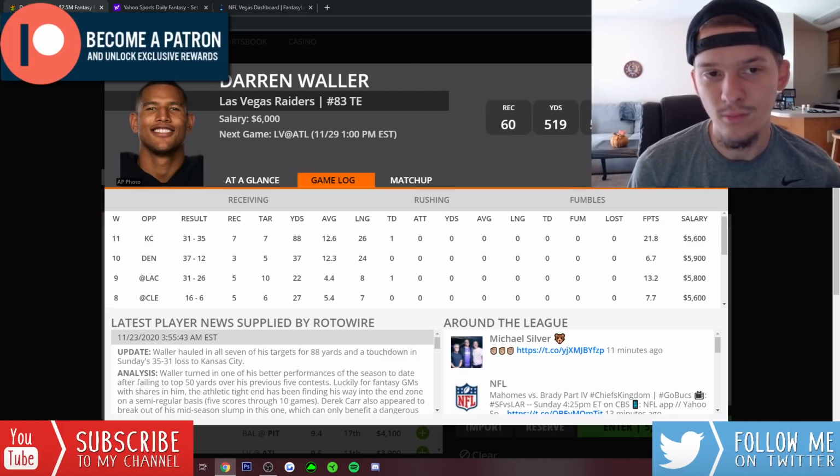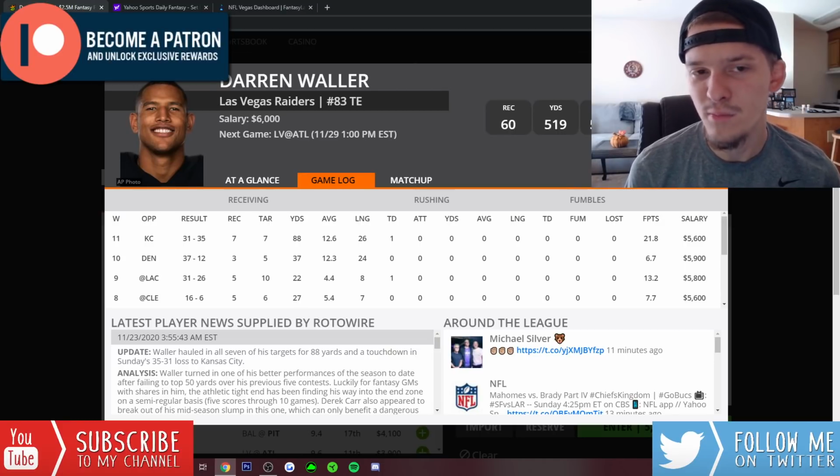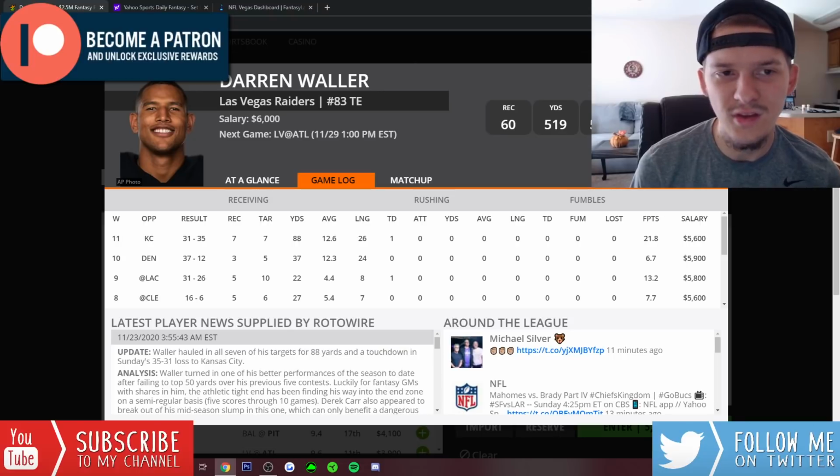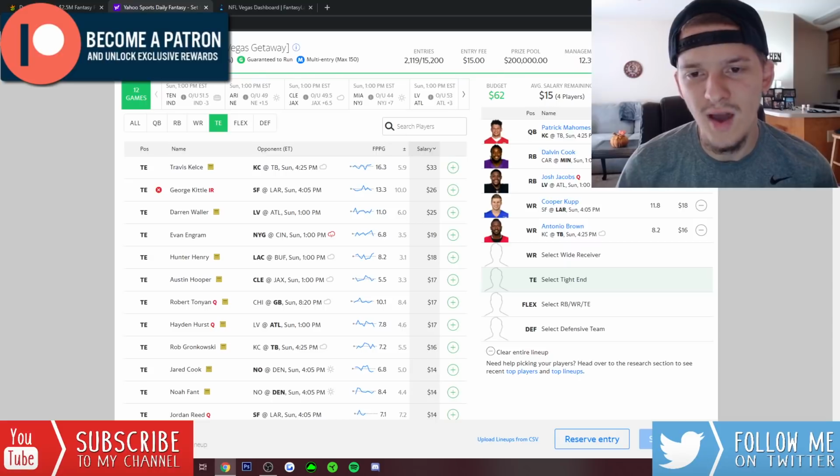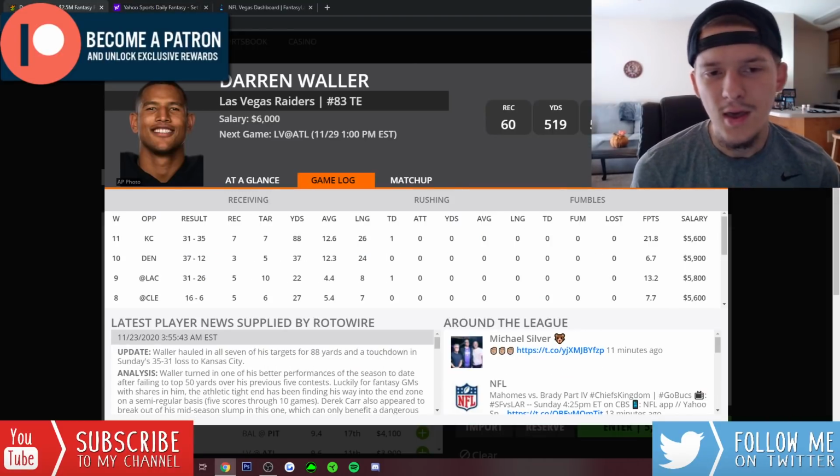The only thing that worries me, I guess, is the price point. He is very expensive. He is $6K on DK. Pretty sure he's 25 on Yahoo. Yeah, Waller's 25 on Yahoo, so you're paying a lot for him. But it's a great matchup.